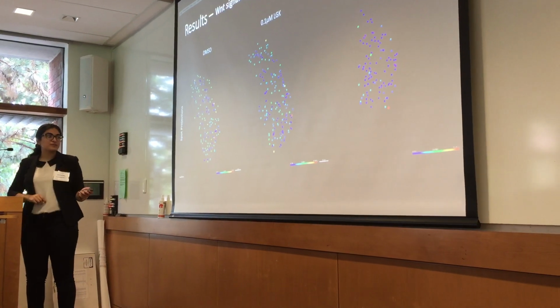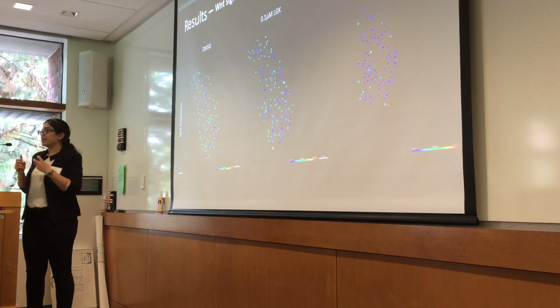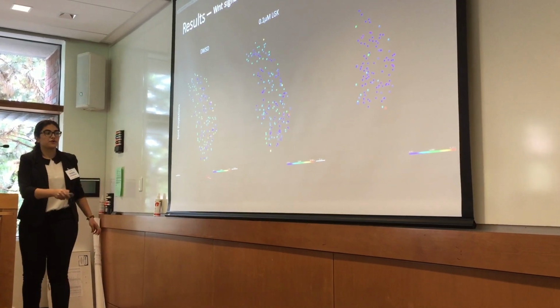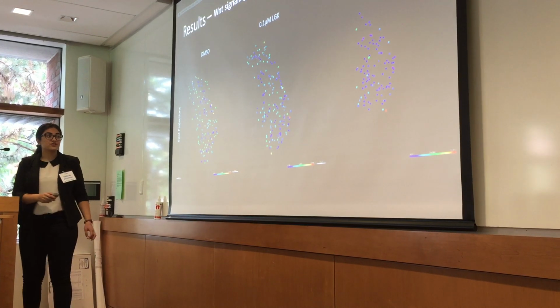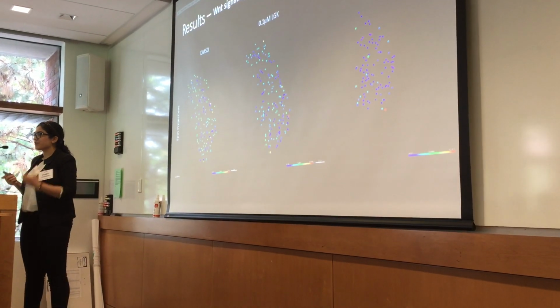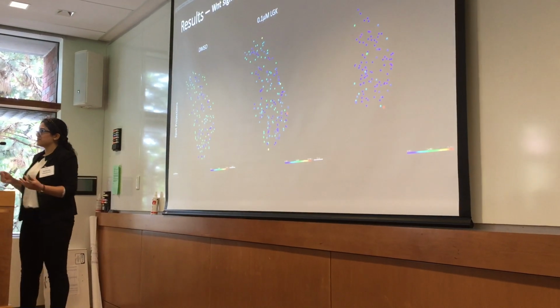The colors represent that the blue represents these nuclei being very close to one another. The closer they are, they're sort of in the purple range. And in the red range, it shows that these nuclei are further from all the other nuclei. So it's a way to show clustering of cells by numbers and colors, so better visualizing it.